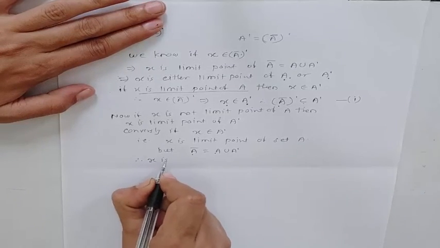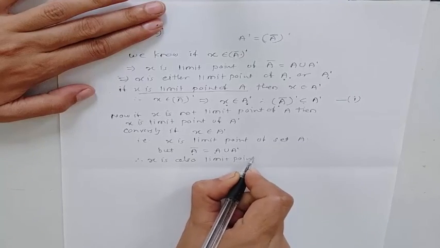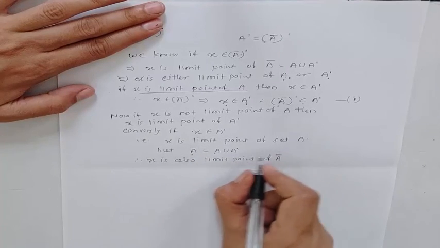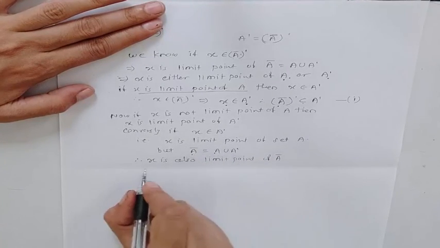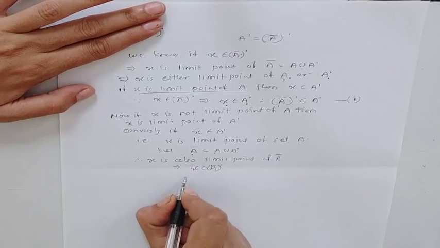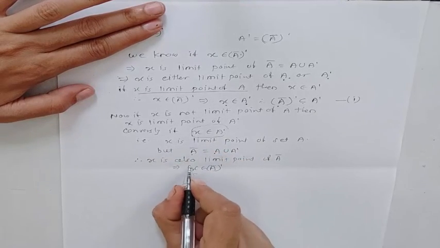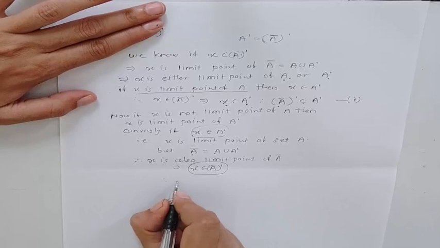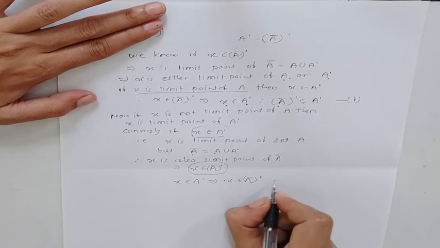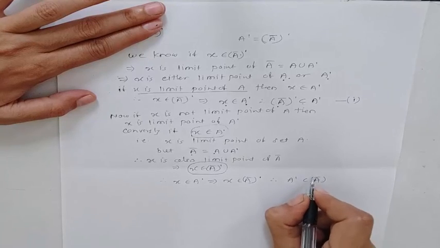Therefore, x is also a limit point of A bar, which implies x belongs to A bar dash. Hence, we have taken x belongs to A dash and proved x belongs to A bar dash. Therefore, A dash is a subset of A bar dash.